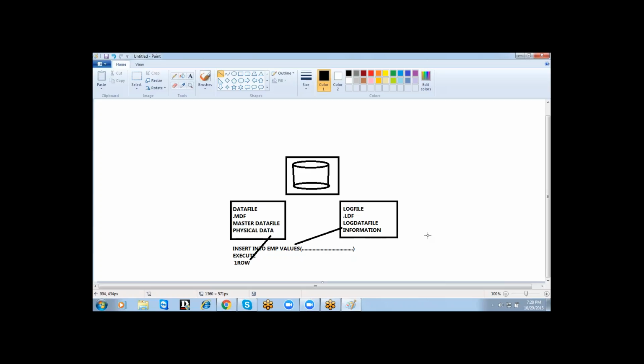It won't be saved in the log file. No, it is going to store in log file permanently. Everything is permanent, right? Because this is information. The command you're writing is information, so it will also be saved in the log file. Right, permanently, no doubt.